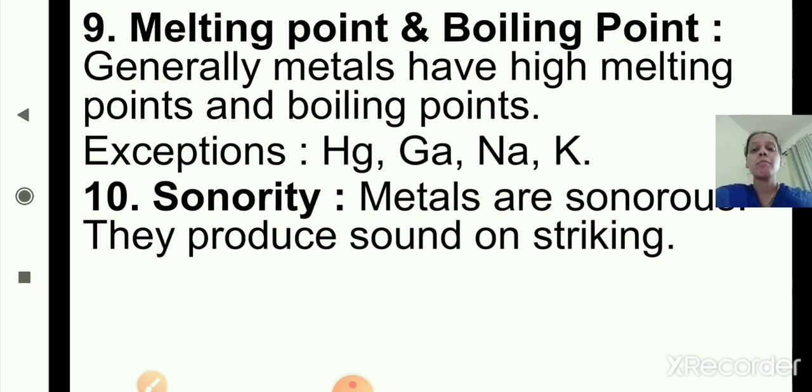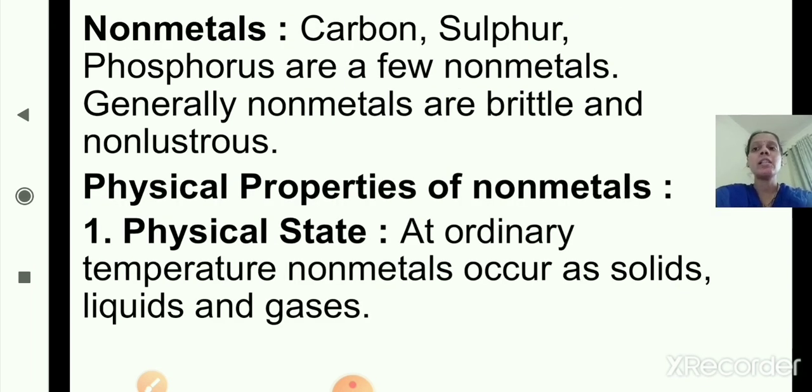Now we'll see non-metals. Carbon, sulfur, phosphorus are a few non-metals. Generally non-metals are brittle and non-lustrous. Brittle means they can easily break down, and non-lustrous means they are not shiny like metals. Carbon, sulfur, phosphorus are a few examples of non-metals. Non-metals are brittle and non-lustrous, means they easily break down and they are not shiny.